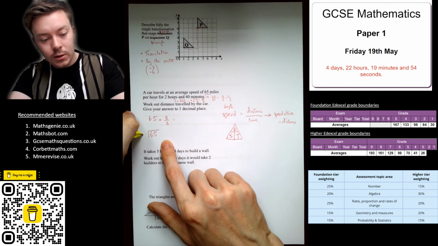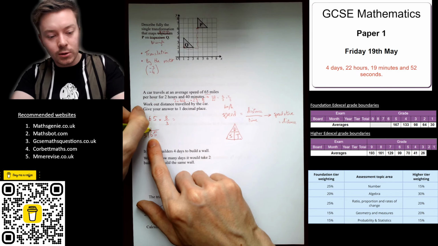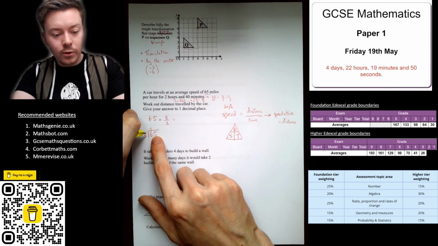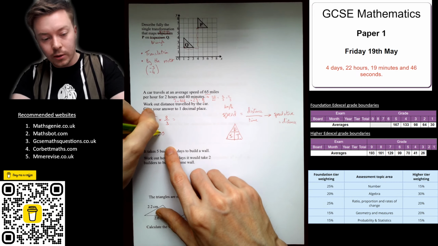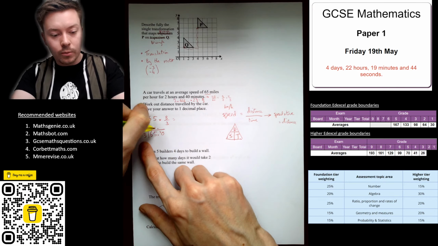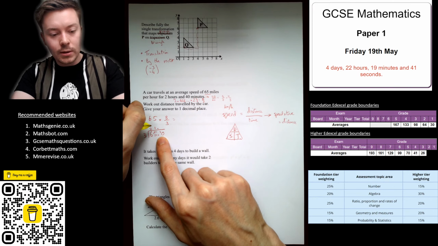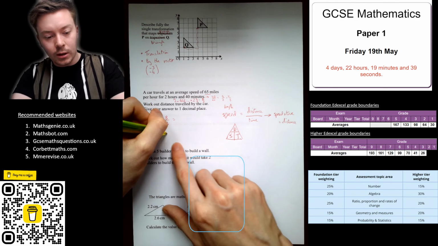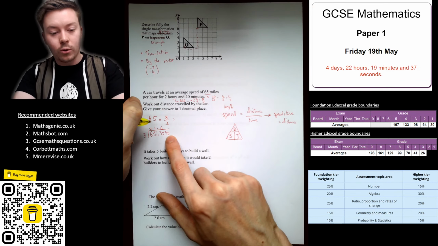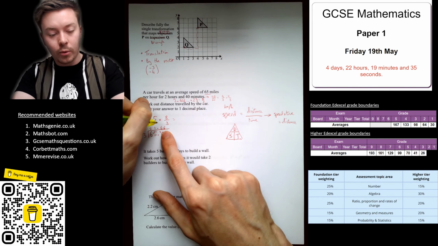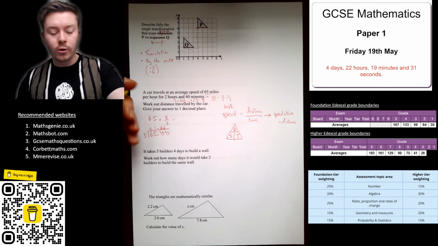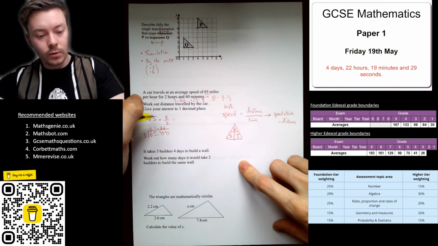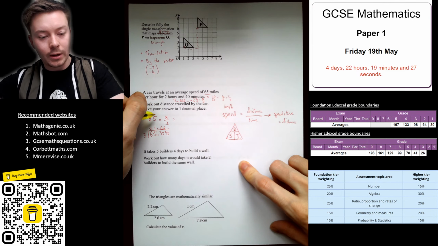65 divided by 3. 3 goes into 6 twice. 3 into 5 goes once, remainder 2, decimal point, carry my 2. 3 into 20 goes 6 times, again remainder 2, and now I've got a repeating decimal, so it's going to be 21.66666, or 21 and 2/3. Okay, so we've got 21 and 2/3 times by 8.